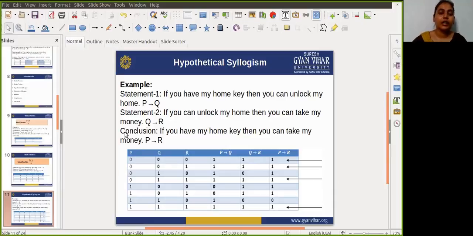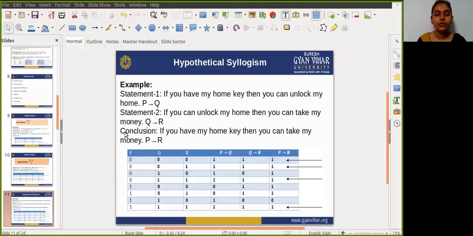This statement shows that Q implies R. So the conclusion is that if you have my home key, then you can take my money. If you don't have my key, then you cannot take my money.